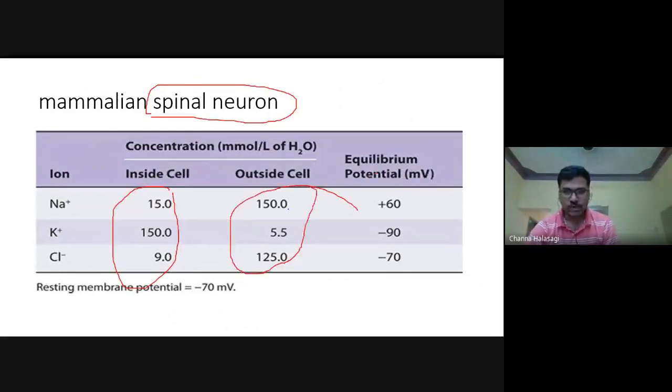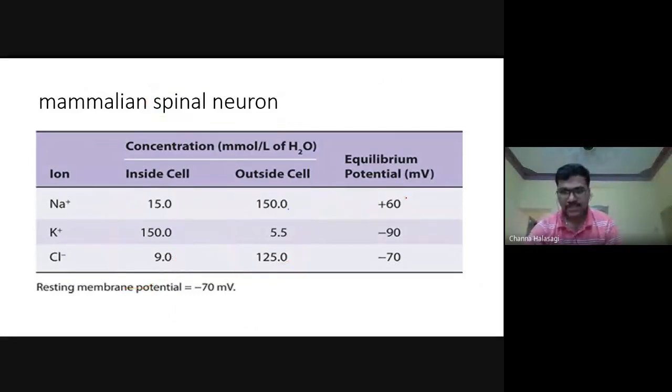Now, if we take a mammalian spinal neuron, the inside concentration and outside concentration, you apply the Nernst equation. For sodium, it is plus 60 millivolt. For chloride, minus 70 millivolt. For potassium, it is minus 90 millivolt. These three values have been asked once in DNB exams. This is again one of the most commonly repeated questions. By the Nernst equation, what is the equilibrium potential for sodium? Now tell me, guys, how much is the sodium equilibrium potential?